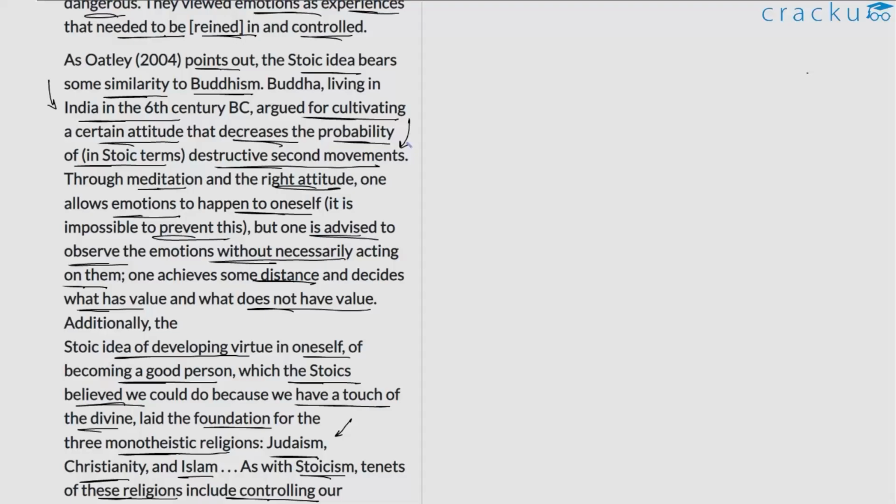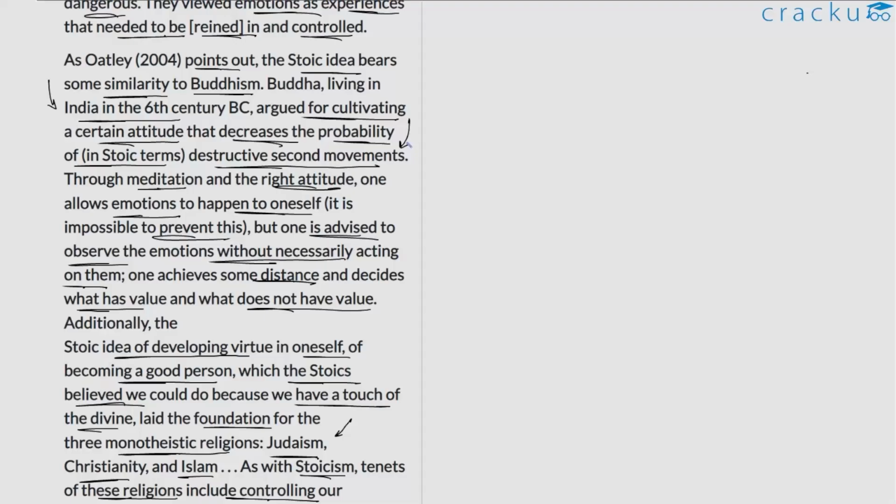The author says that the Buddhists are told that you are supposed to distance yourself from the emotion that you feel. It's okay for you to feel a particular emotion, but you need to distance yourself from it. And by distancing, the Buddhists convey that you have to detach yourself from that emotion temporarily. You have to view that emotion, assess it, decide what is valuable for you, and then react accordingly. So this is what the Buddhists are taught.